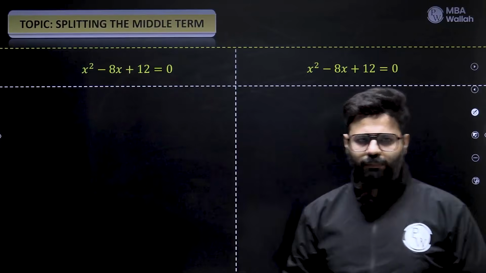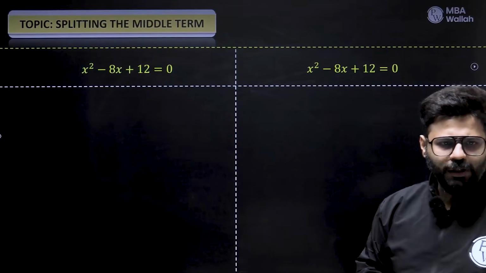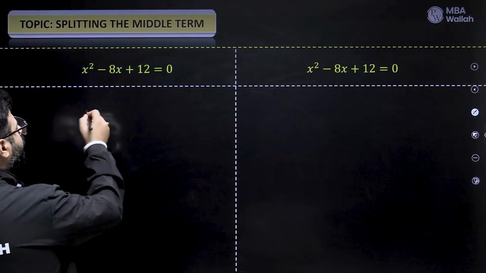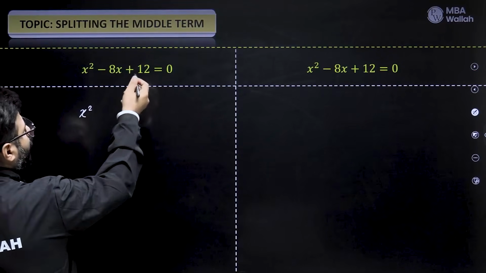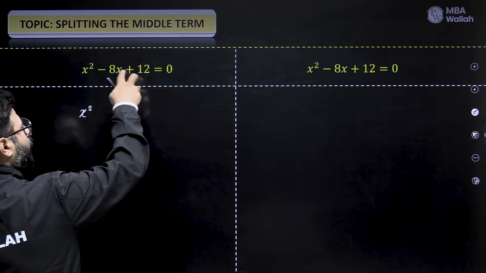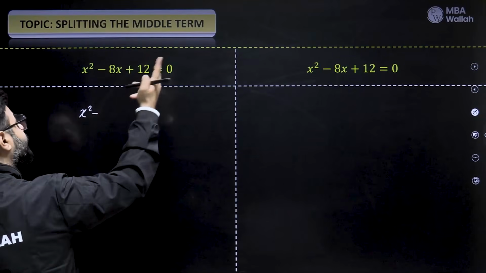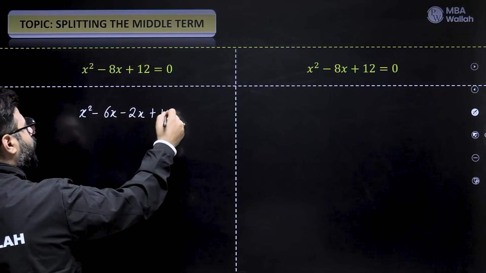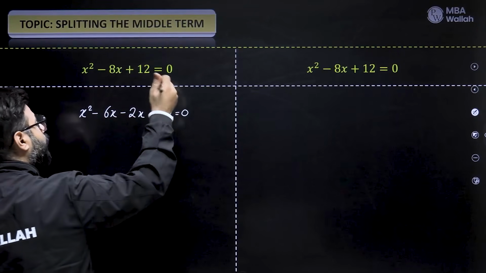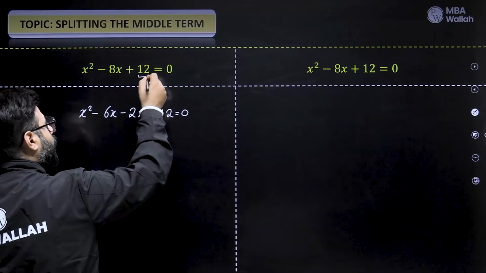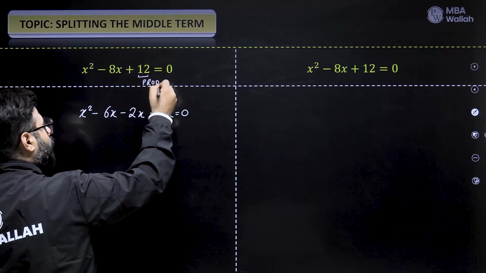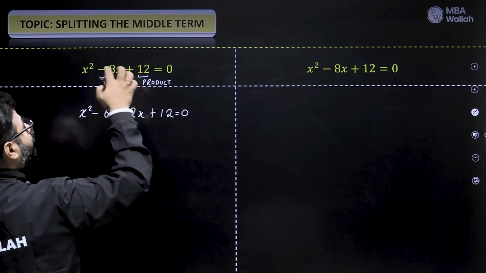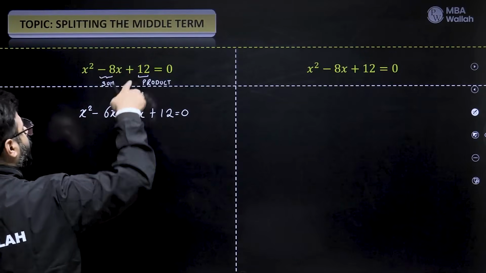In the coming time. X square minus 8x plus 12 equal to 0, right? See, the first way which we have been doing in the schools is we'll try to hunt for 2 numbers which product to 12 and sum to minus 8, right? So 6 and 2 comes. So we say x square minus 6x minus 2x plus 12 equals to 0. Remember, we used to think 2 numbers whose product is 12, sum as this, and then we think, okay, minus 6 minus 2 we can write because the product is 12.